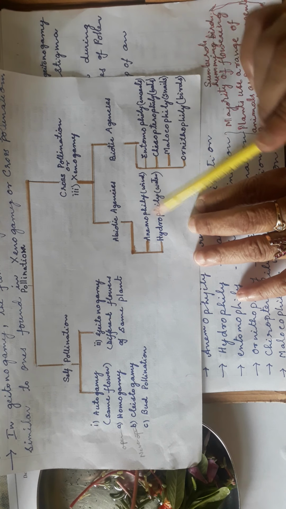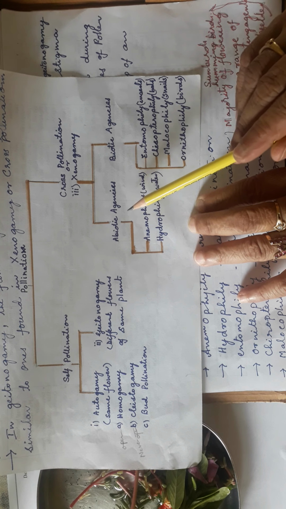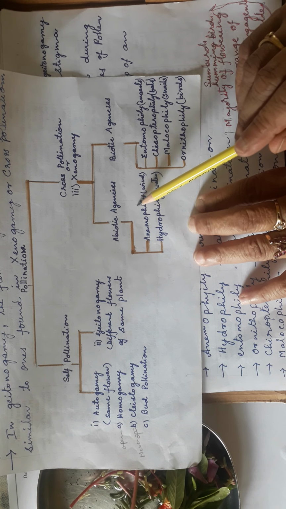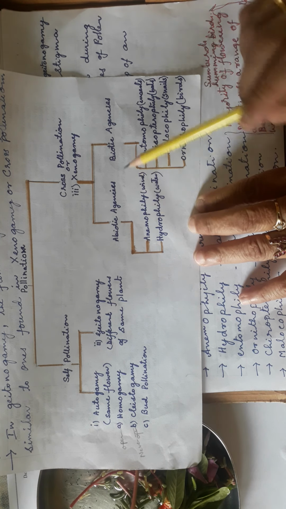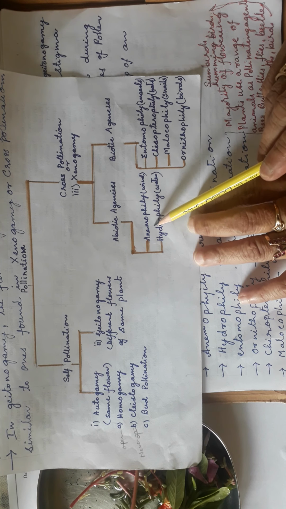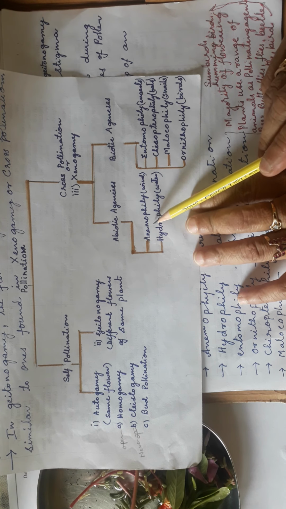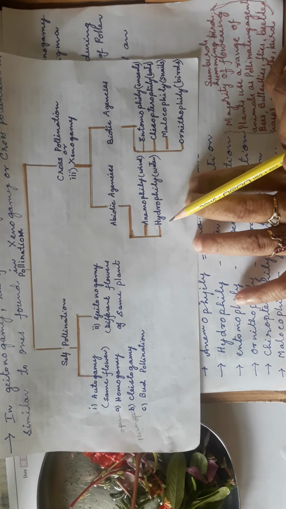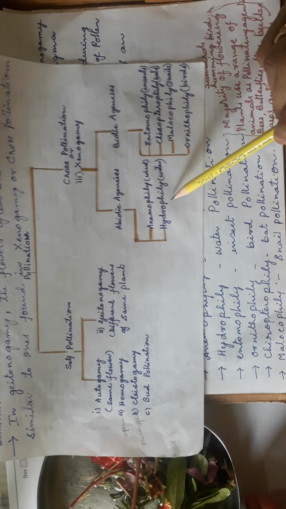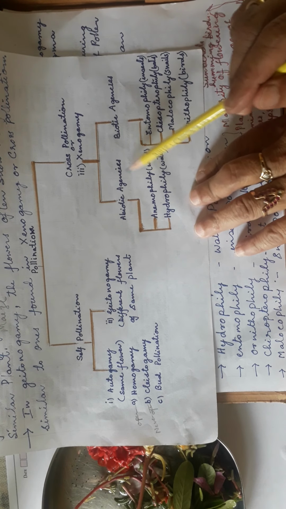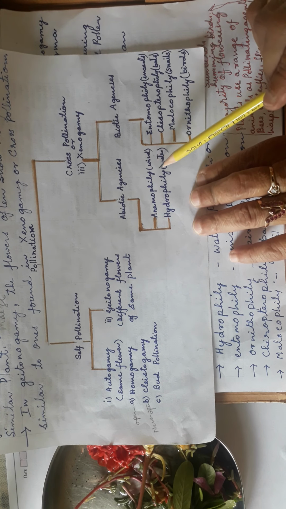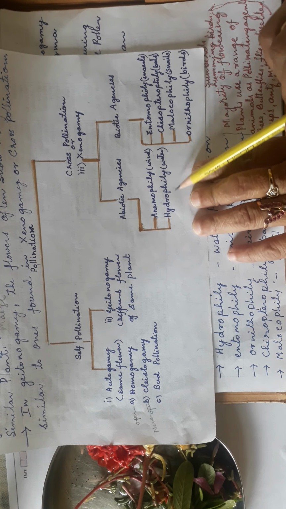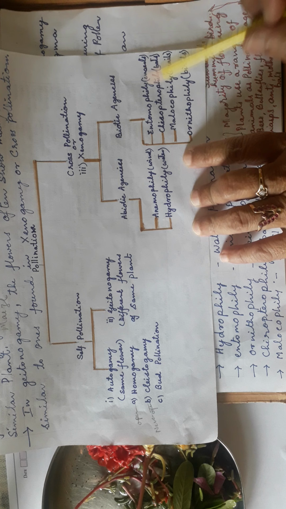In the abiotic agencies, if a pollen grain takes the help of wind to reach the stigma, that is called anemophily. If it takes the help of water, then that is called hydrophily. So in abiotic, pollination takes place with the help of wind or with the help of water.